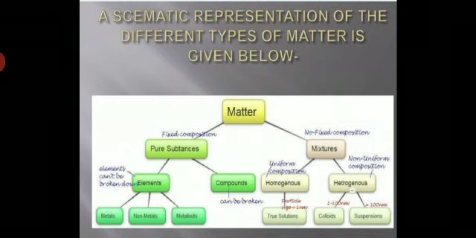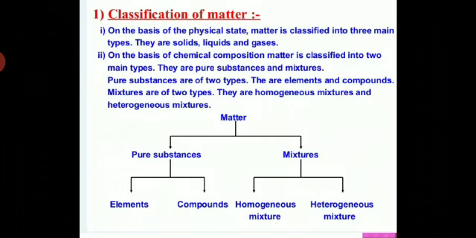So what do you mean by the mixture? A mixture is an impure substance. What do you mean by impure substances? Those substances that do not contain molecules of the same type. They contain molecules of different types. So students, mixtures will be homogeneous mixture and heterogeneous mixture. What is the difference between the homogeneous mixture and heterogeneous mixture?